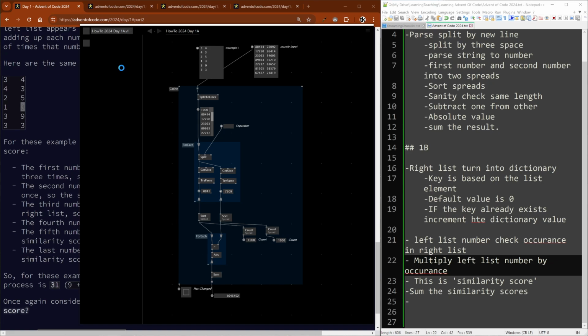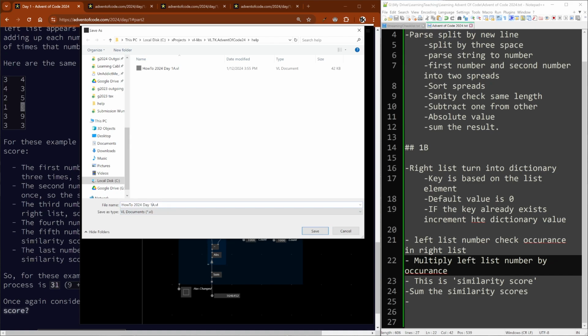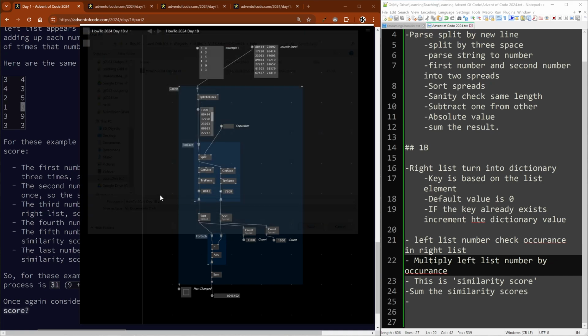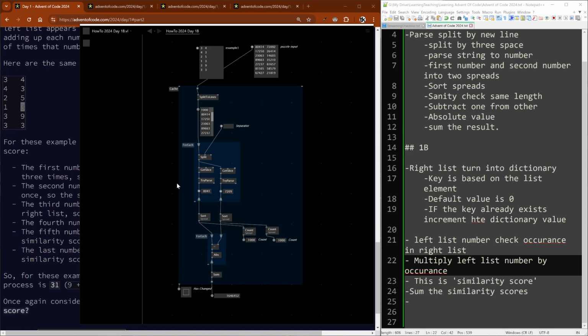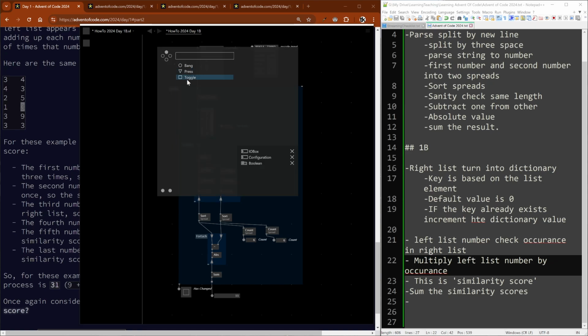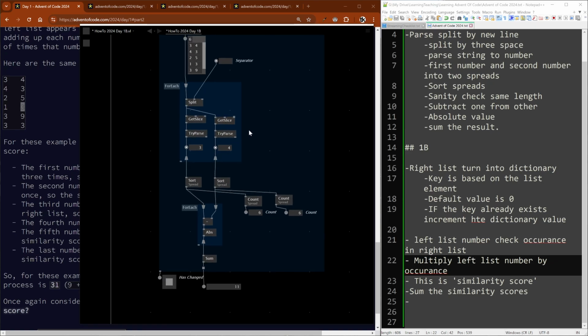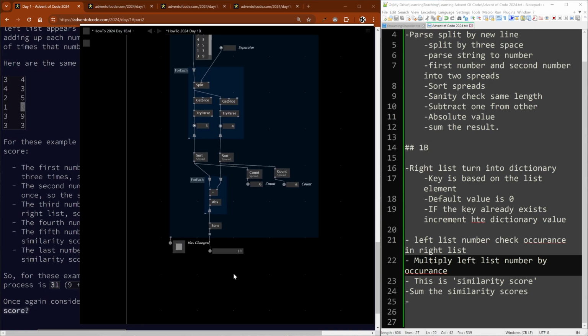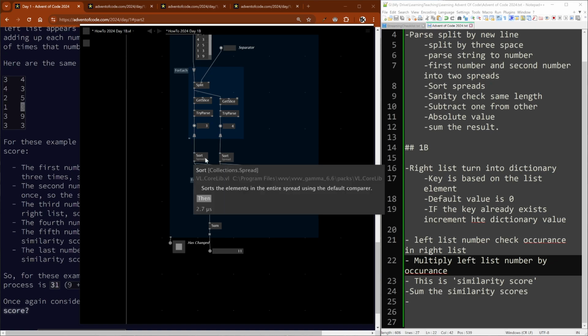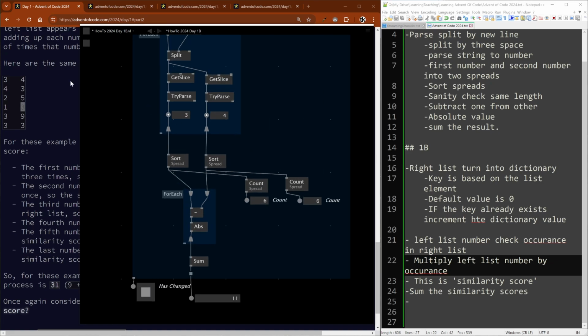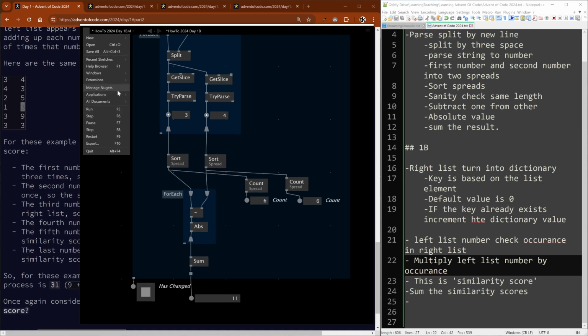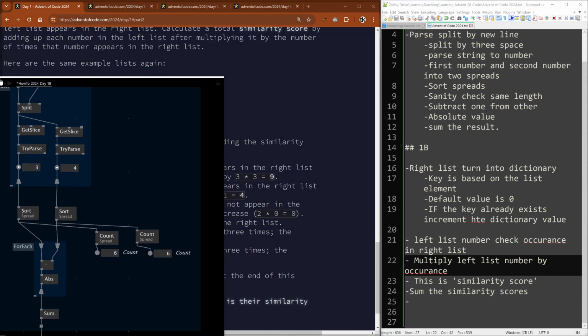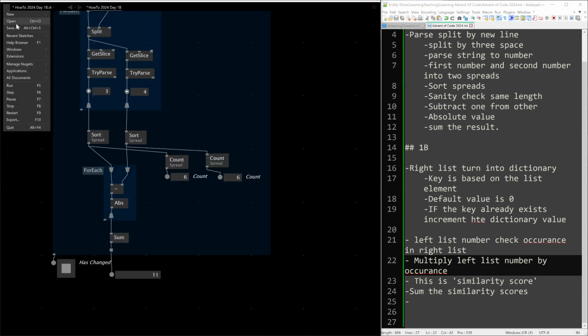All right. So let's save this. How to day 2024 day 1B. All right. So I'm going to go back to my example, and I'm going to run this every frame, because with such a small data set I can quickly debug it. Okay, so this is running, and if you mouse over, see it's got those picoseconds that show that it's running. I was going to show you my keyboard shortcuts, right? Let's bigify this so it's easier to concentrate on.